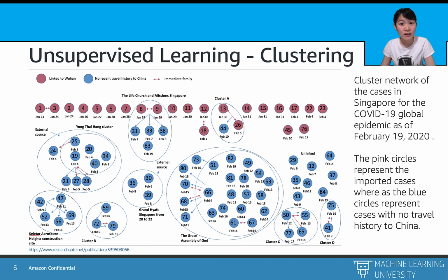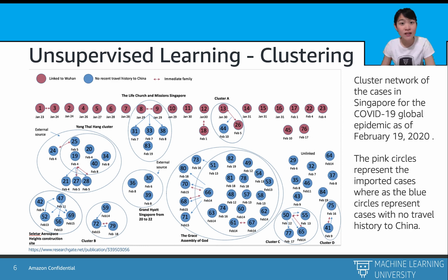The pink circle here means there is a relationship to China, while the blue circle means there's not. So how do we trace each case to see how the coronavirus spread within Singapore? We can use an unsupervised learning algorithm called clustering, which extracts the common characteristics of the features and groups the cases which are similar.